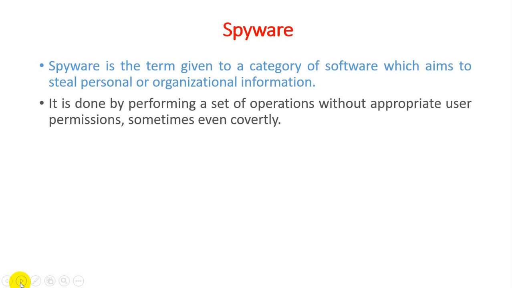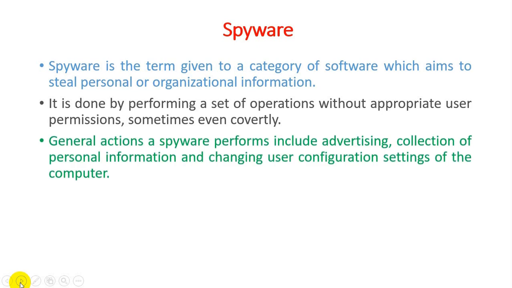It is done by performing a set of operations without appropriate user permissions. As we discussed, the actual aim is to gain access without any kind of permission, or we can say illegal data access, sometimes even covertly. General actions a spyware performs include advertising, collection of personal information, and changing the user configuration settings of the computer.